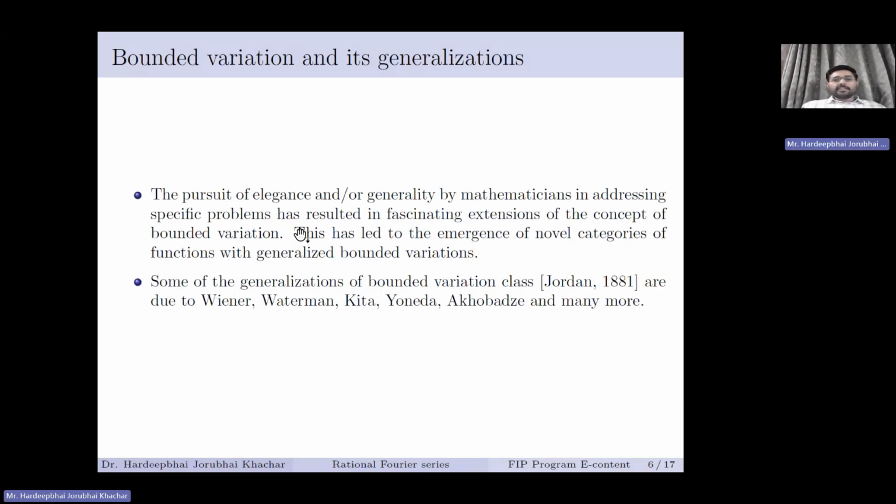So the pursuit of elegance and generality by mathematicians in addressing specific problems has resulted in various extensions of the concept of bounded variation. So we are getting various novel generalized bounded variation classes. Some of the authors who defined bounded variation generalizations are Jordan. Jordan was the first one to define bounded variation. Later on, it was generalized by Wiener, Waterman, Kita, Yoneda, Ekobets, and many more.